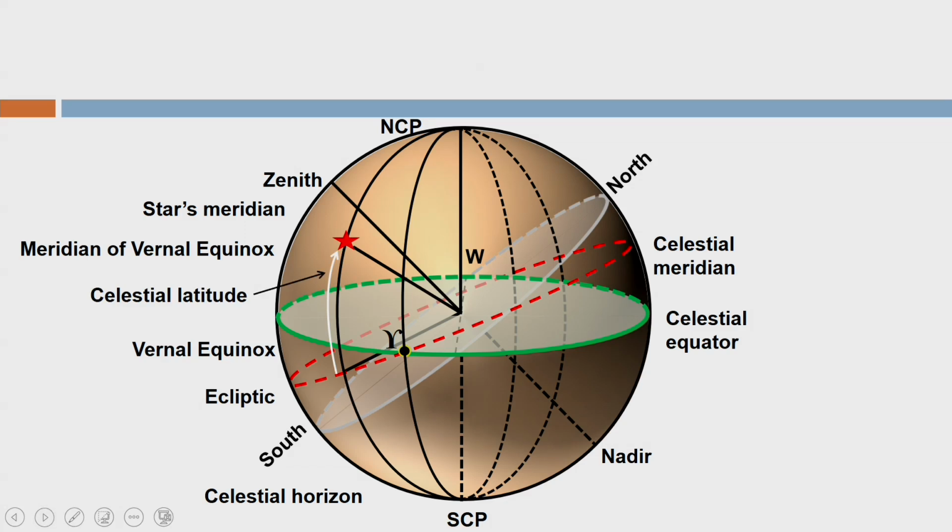Now, this angle which is measured in the plane of ecliptic from the vernal equinox to the star's meridian is called celestial longitude. Remember that both celestial longitude and latitude are independent, because the vernal equinox is independent of time, both annual time as well as daily time.